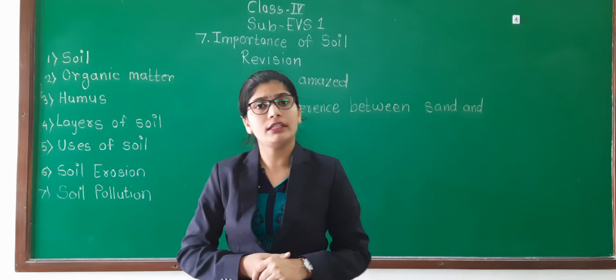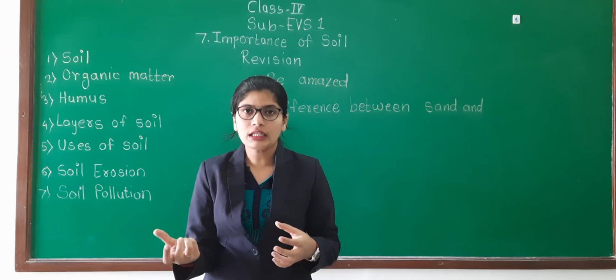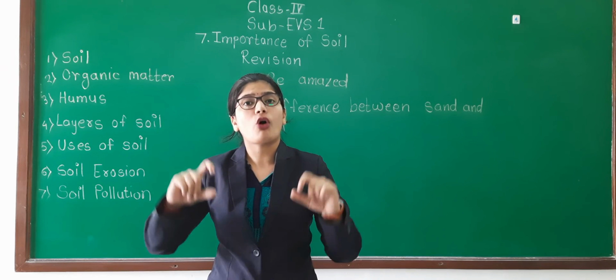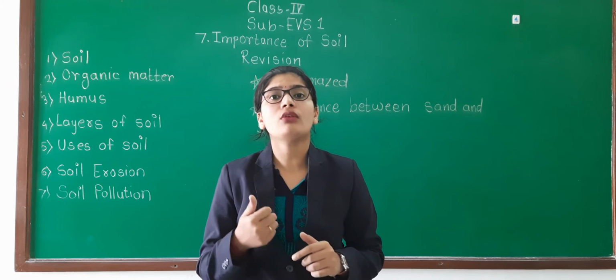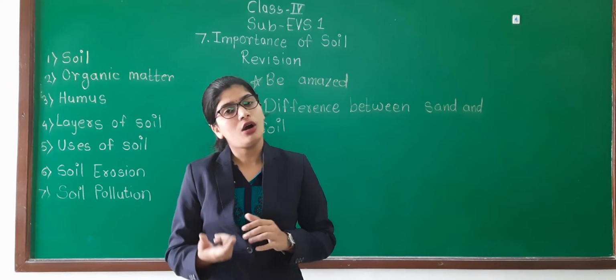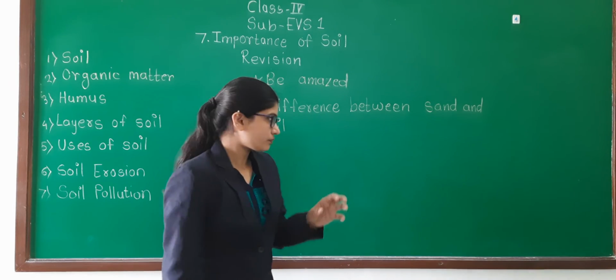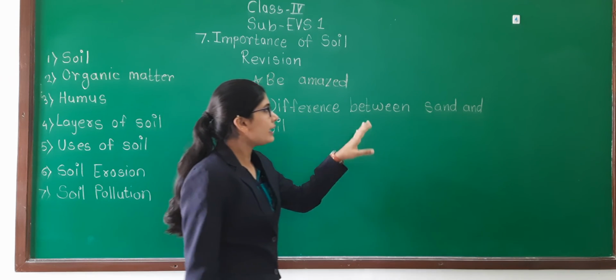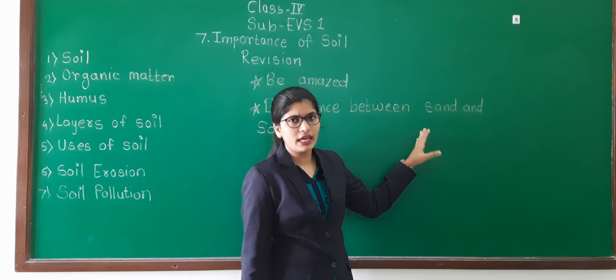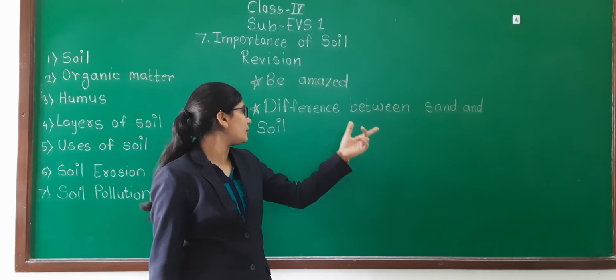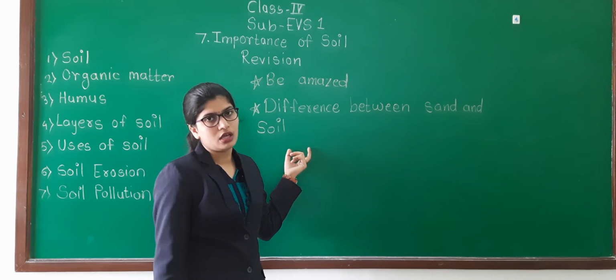Put water in both and check which is holding water properly and in more amount. You will see that sand holds less water. So like that there is a difference between sand and soil.